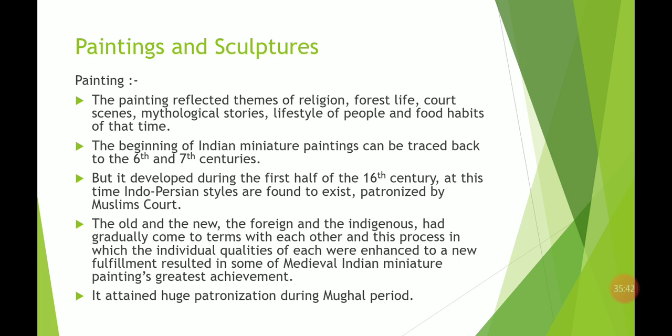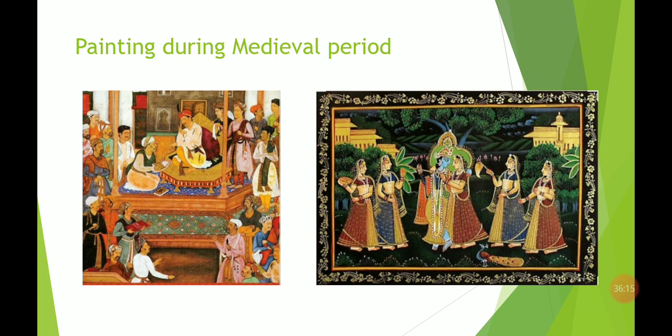So this was the emergence or the mixture of new and old, the old which we are using and the new that has come from another. So basically, during the Mughal period, painting was patronized a lot. There were many Mughal emperors who patronized painting, like Akbar, Shah Jahan, Jahangir. You will also read all those things in the next chapters as well.